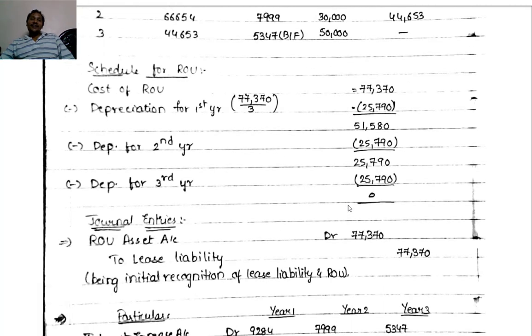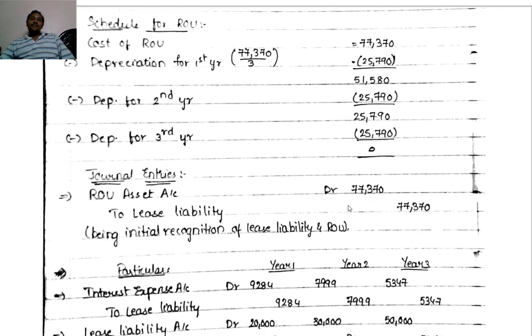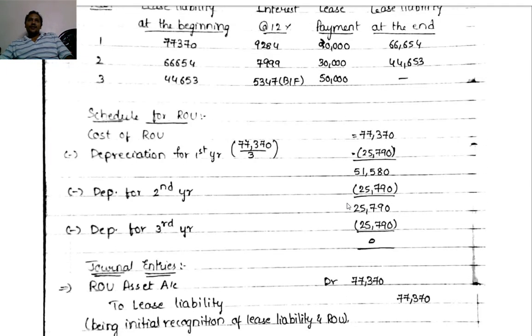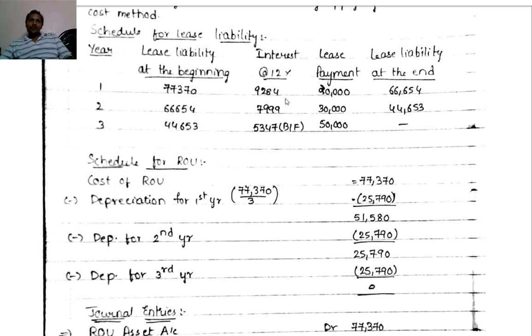So we'll write the entry for that. Interest expense account debit to lease liability, so the interest expense has to be credited to the lease liability, 9,284.